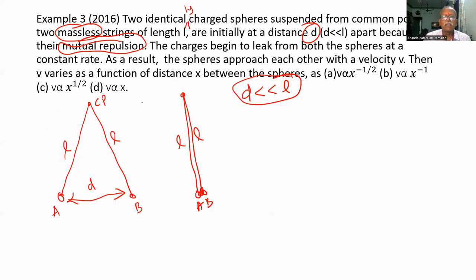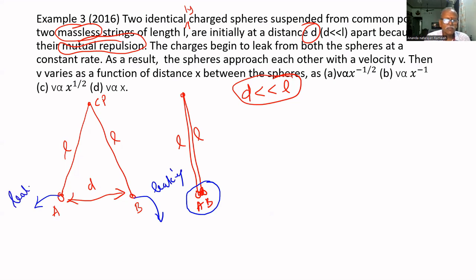Apart because of mutual repulsion, the charges begin to leak from both the spheres at a constant rate. Already I told you that if they are not charged, they will come together like this. A and B are charged with the same charge, so they will be like this, even though they are hanging from the same point. The distance between them is D. Now the charge in A is leaking, and the charge in B is leaking.